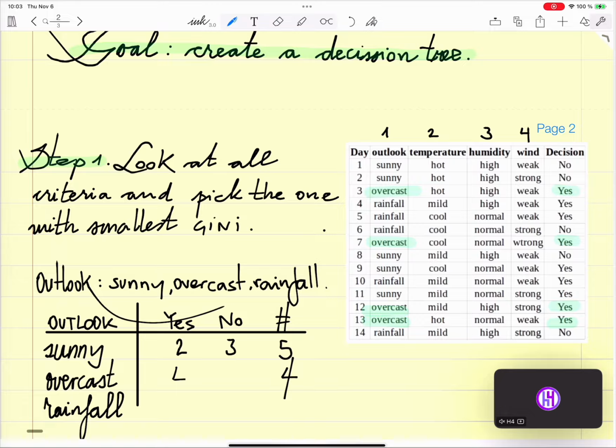That's a 4. 0 no. And if we have rainfall, we have 1, 2, 3, 4, 5 rainfalls, and then there's 1, 2 yes, 3 yes, and 2 no's. So it's 5, 3 yes, 2 no. This is just like counting, just need to look at it and count. Is that cool?